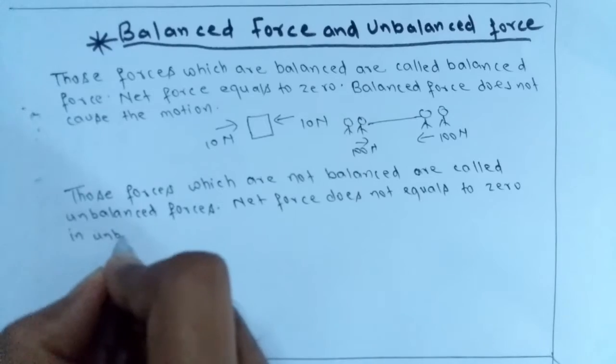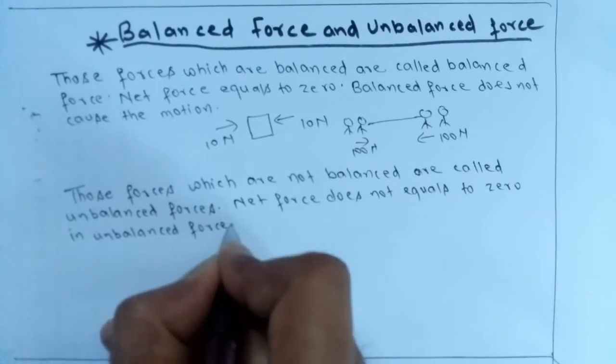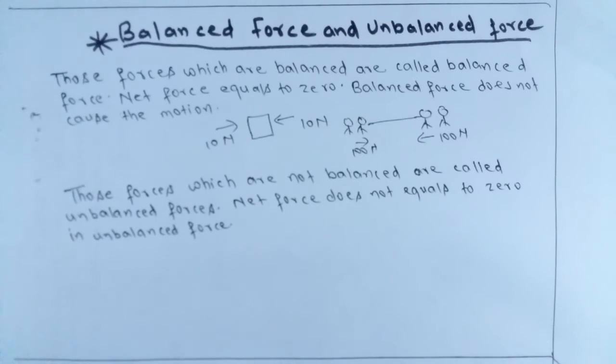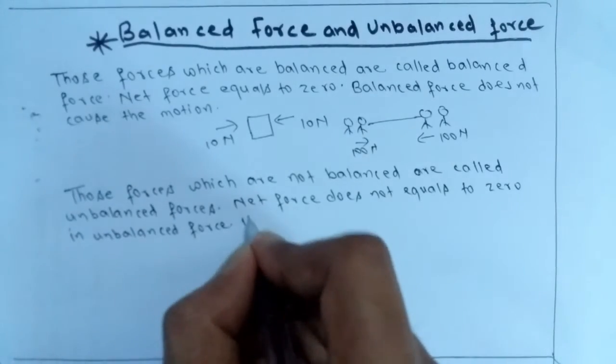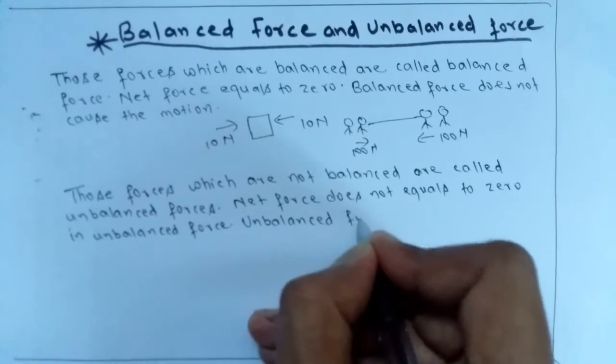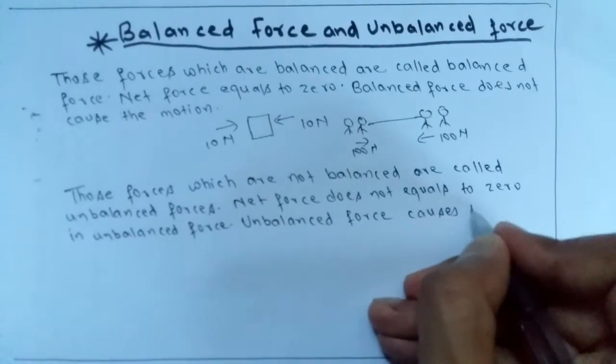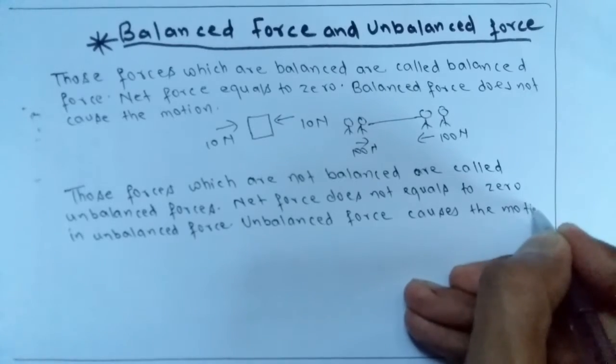In unbalanced force, net force will not be 0, and it causes the motion. Unbalanced force causes the motion.